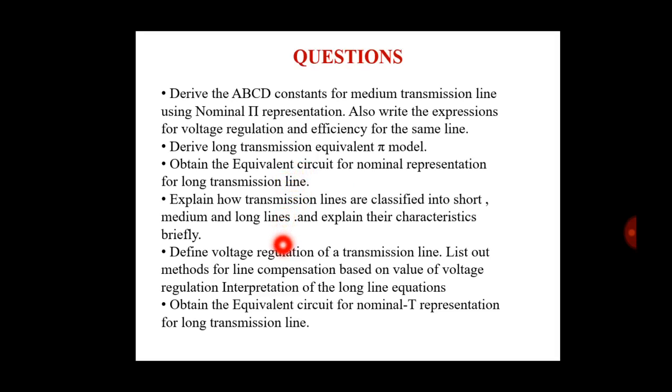Explain how transmission lines are classified into short, medium and long, and explain their characteristics briefly. Define the voltage regulation of a transmission line. List the methods for line compensation based on the value of voltage regulation. Give the interpretation of the long line equations, and obtain the equivalent circuit for nominal T representation for a long transmission line.